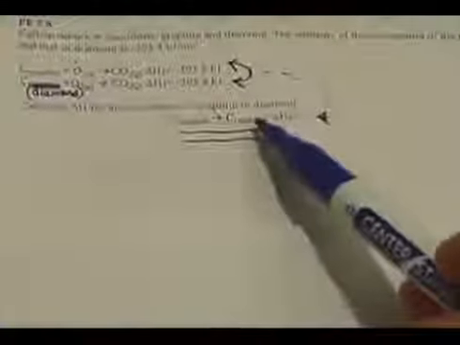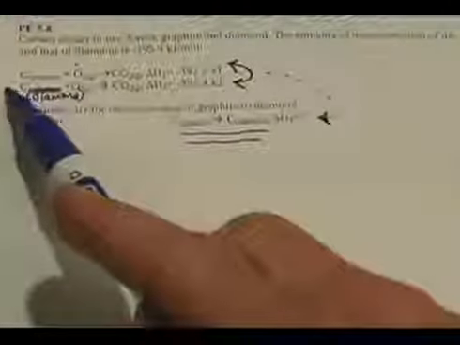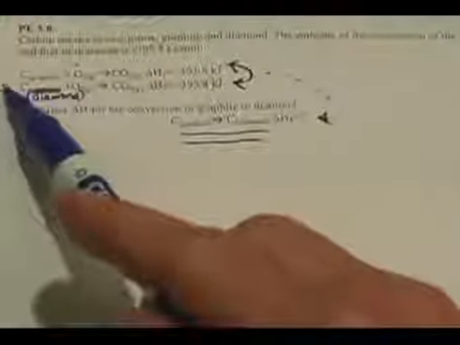But it doesn't give us this reaction up here. It gives us two other reactions. Well, what could I do to combine or change or add or subtract these two reactions to get this one? And that's the whole trick of Hess's law. Well, I want to have carbon diamond as a product. So I'm going to take this second reaction right here and I'm going to flip it around. I'm going to write it this way.